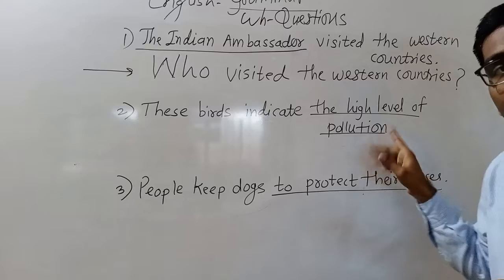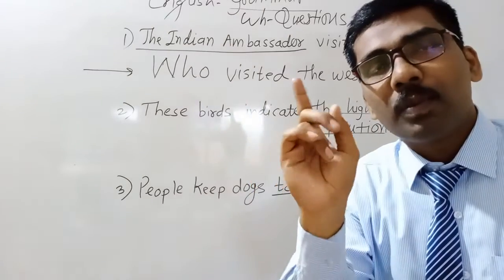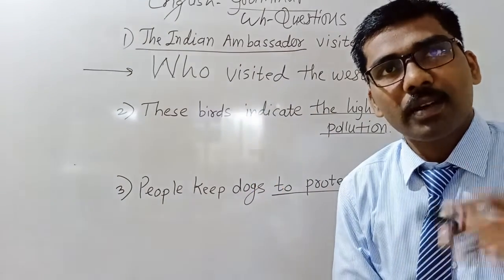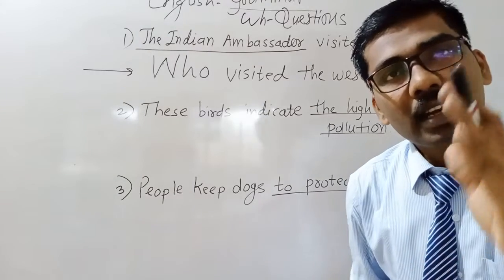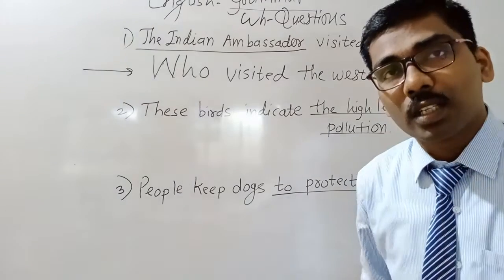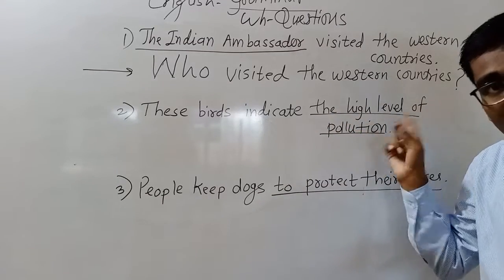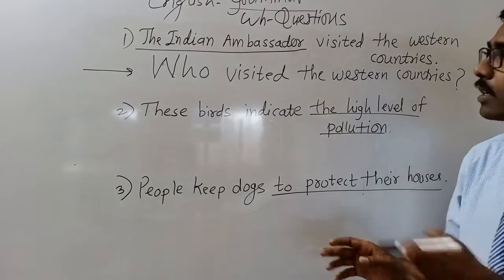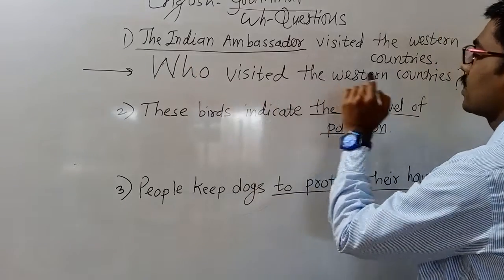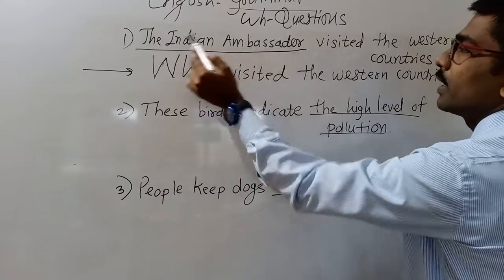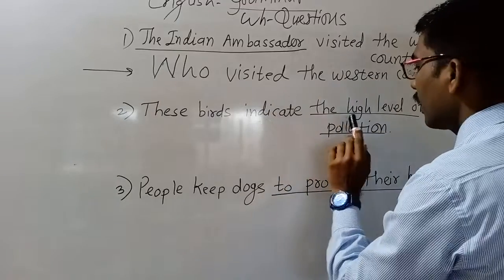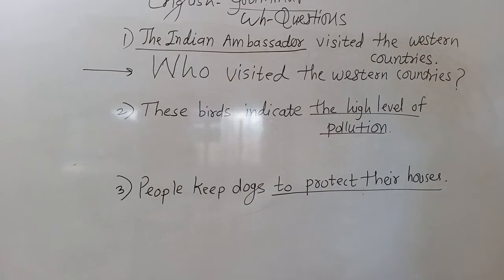Dear students, the underlined part should not be in your question, otherwise it is wrong. You should not take the high level of pollution, because that is the answer. Just check: who visited the Western countries? The Indian ambassador is not there. Do it properly. If you have any doubt, you can ask me. Who will tell the second one?